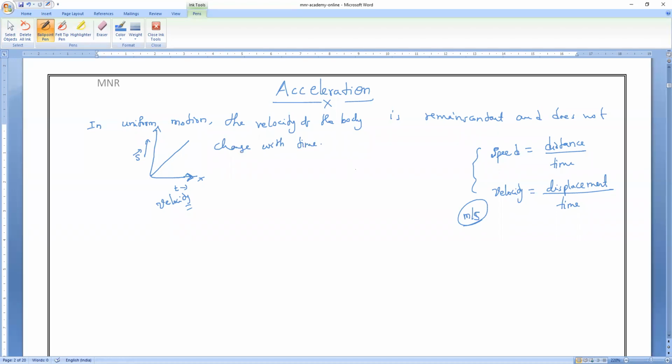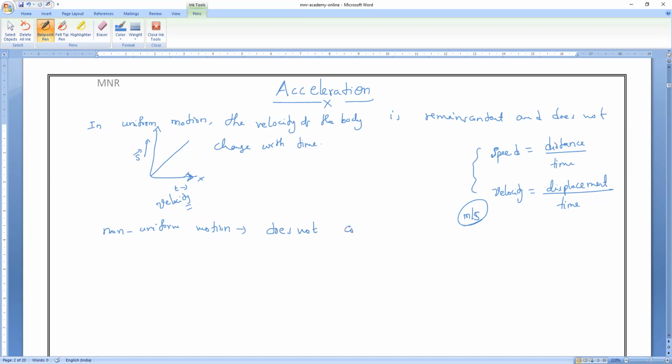Now observe the non-uniform motion. What about the non-uniform motion? What will happen? Is the velocity the same? Is the body covering equal displacements or unequal displacements? Unequal displacements. In non-uniform motion, a body does not cover equal displacements in equal intervals of time.